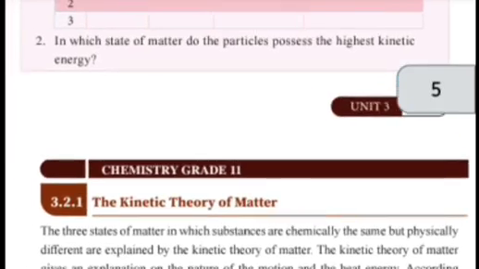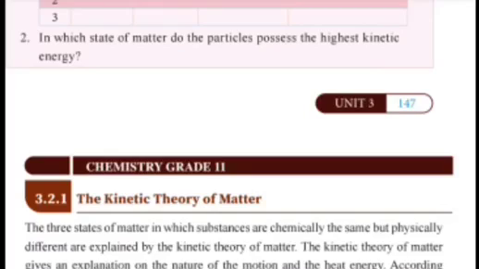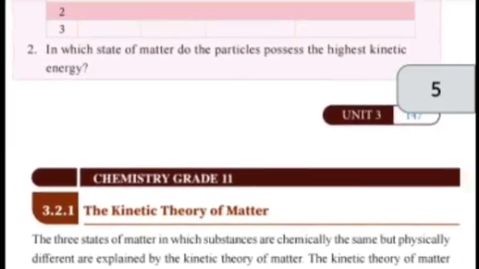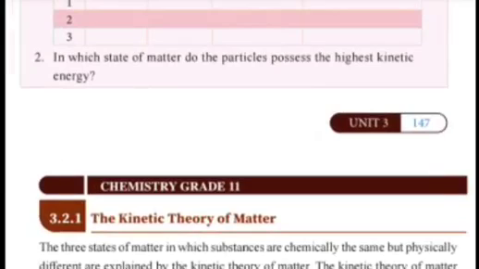The genetic makeup of solid, liquid, and gas is the same substance. Due to this, solid, liquid, and gas are chemically the same, but physically different. The kinetic theory of matter gives an explanation of the nature of motion and heat energy.